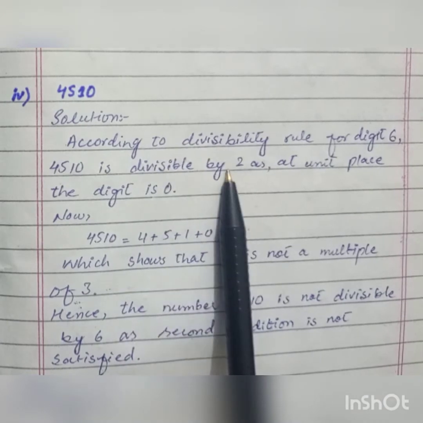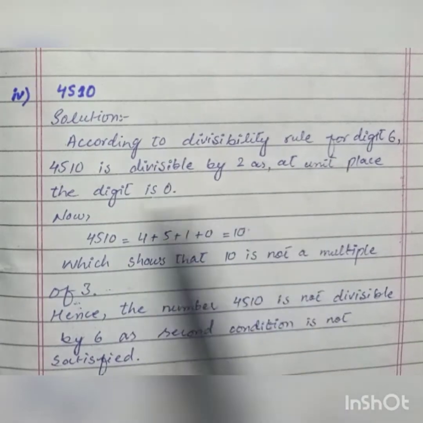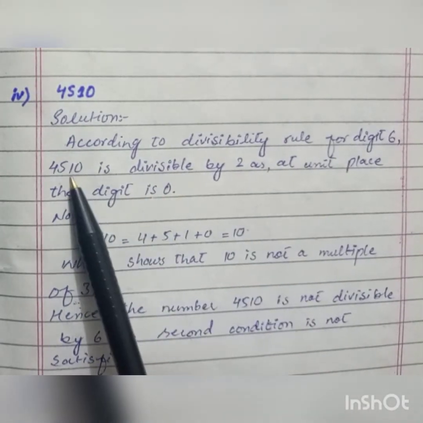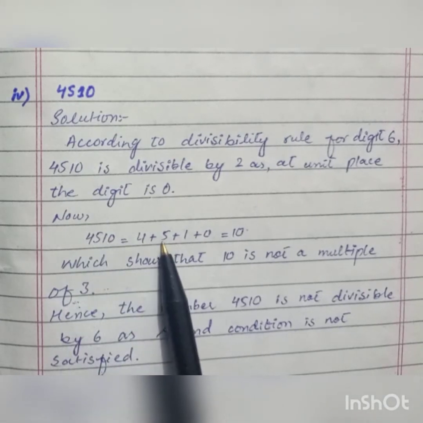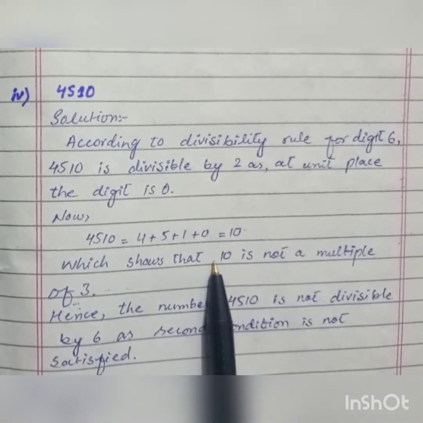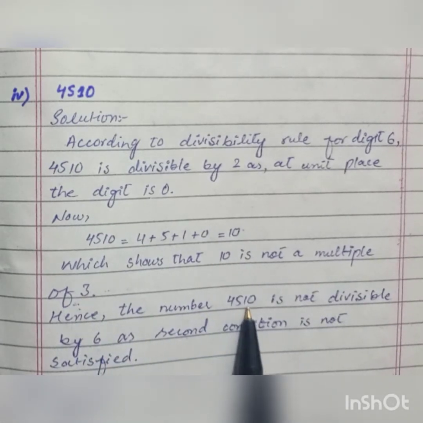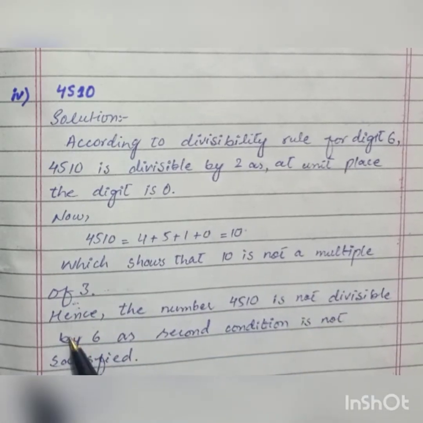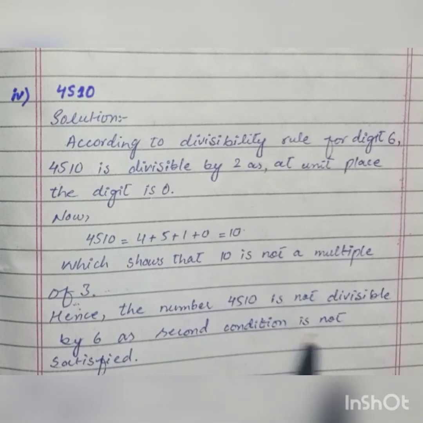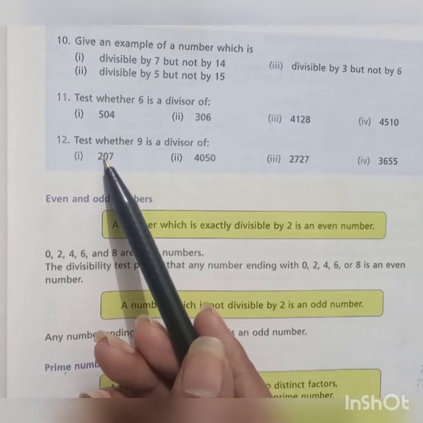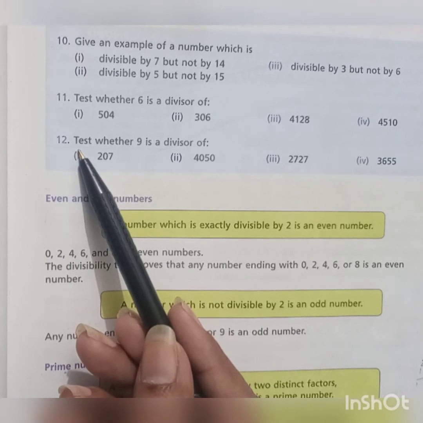4510 is divisible by 2 as at unit place the digit is 0, we can see here. Now sum the digits and the answer is 10, which shows that 10 is not a multiple of 3. Hence the number 4510 is not divisible by 6 as the second condition is not satisfied. Now move to the next question, that is question number 12.